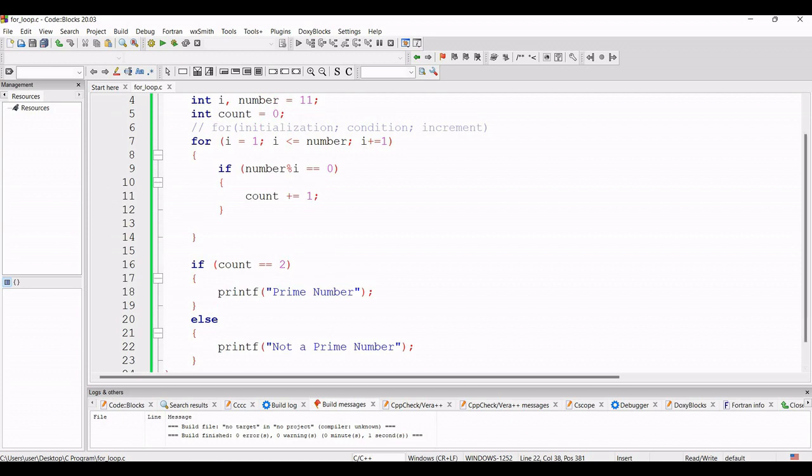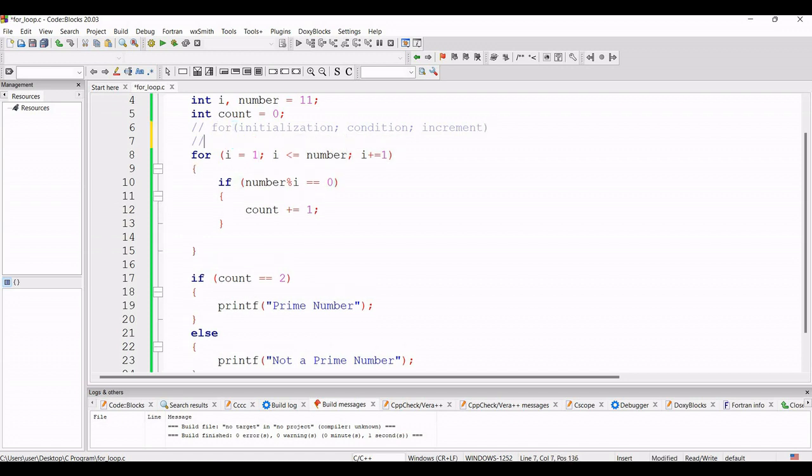So what is happening here? I have just taken one number, the value of number is 11. Now I will run one loop. The value of I will start from 1 and it will go up to 11. So first of all the value of I will be 1 and then the value of I will be 2, 3, 4, 5, 6, 7, 8, 9, 10 and 11. So this will be the total values of I, because the value of I is incremented by only 1.